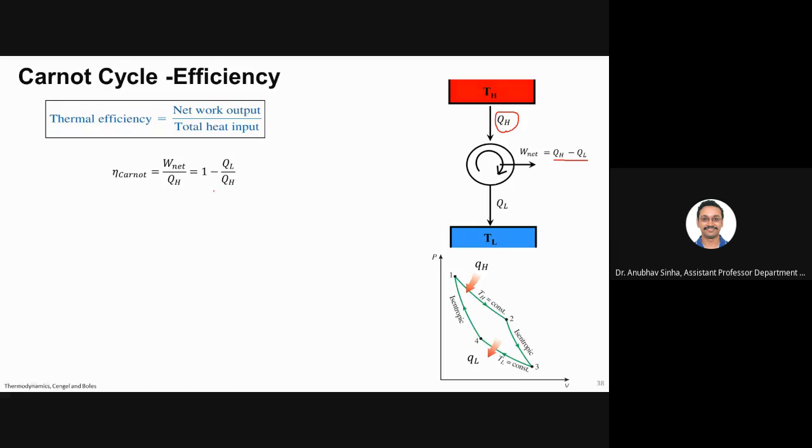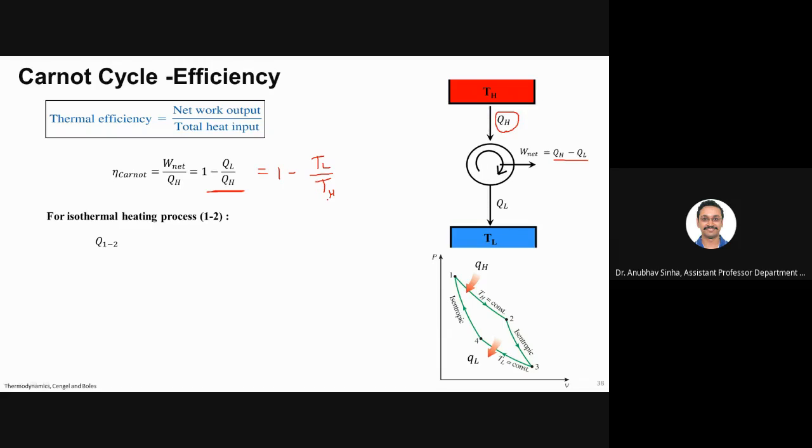Is this okay? This we have previously also defined, I believe. Yes, sir. Okay. Now I want to derive that this is equal to 1 minus TL by TH. This is what we should expect based on the definition of the Kelvin scale.